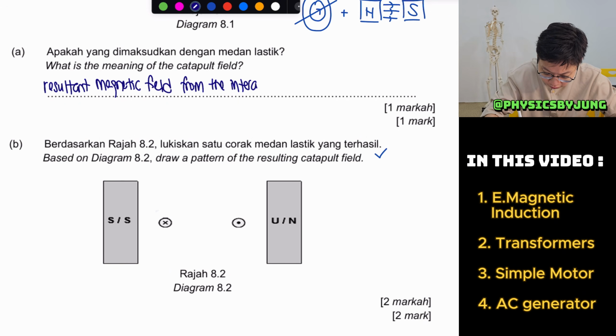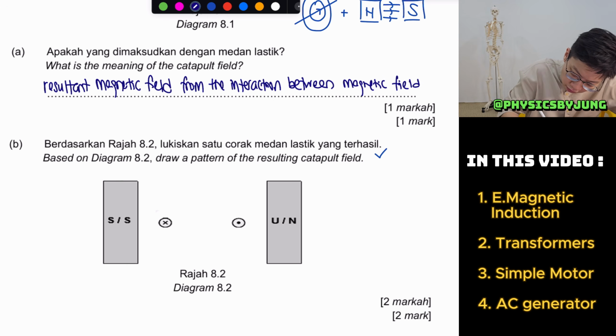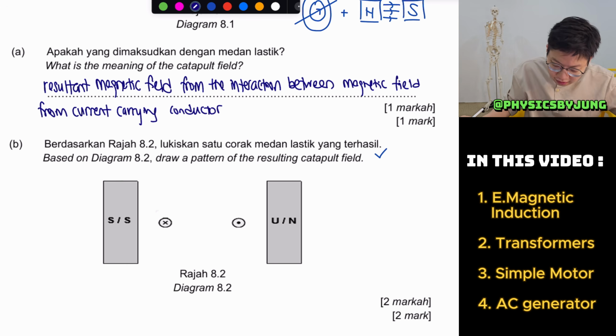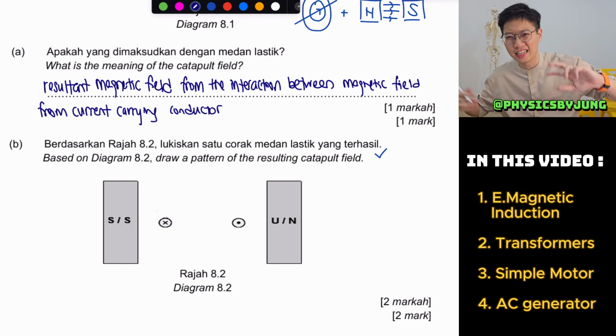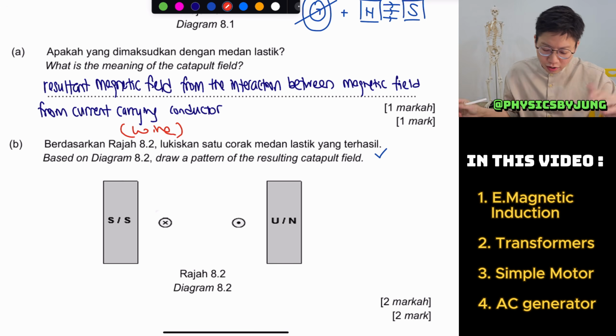It is the resultant magnetic field from the interaction between the magnetic field from the current carrying conductor. If you see this word, current carrying conductor, it sounds very high tech, right? But actually this just means current in the wire. What is a current carrying conductor? A wire.